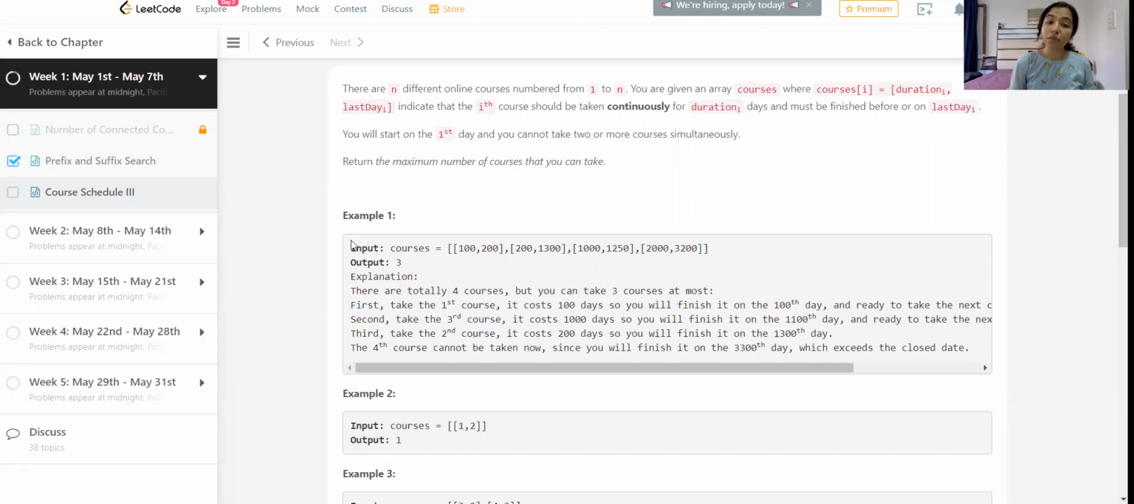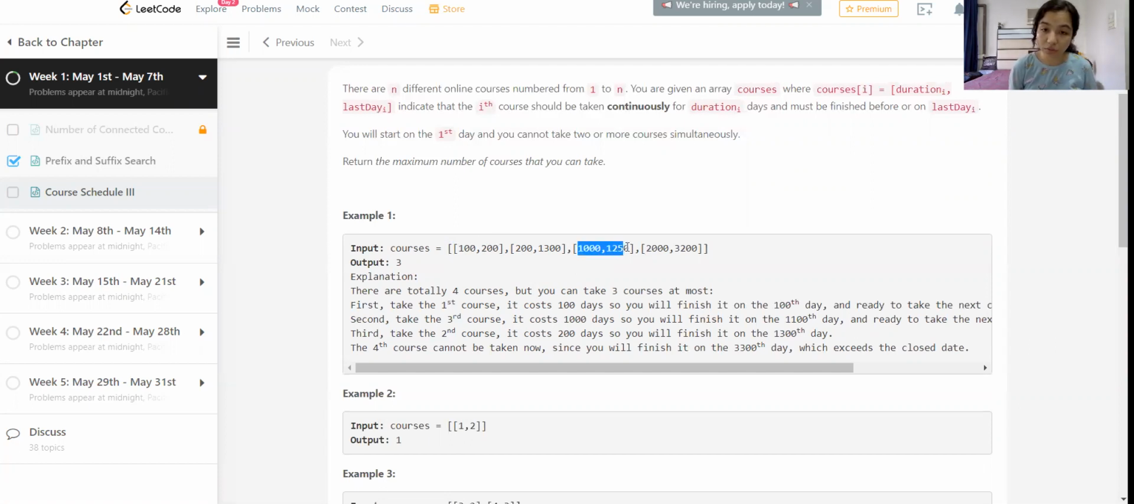Okay, so let's see the example to understand it better. The first course is given as 100, which is the course duration, and 200, which is the last day to complete this particular course. To complete this duration, we need at least 100 days. So on the 101st day, we are ready to take up the next course. So we can add 1 to our answer, and then we move on to the next course.